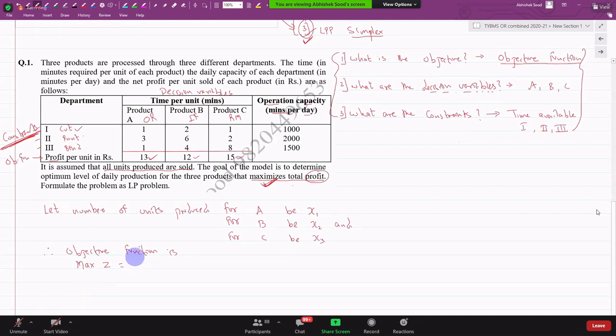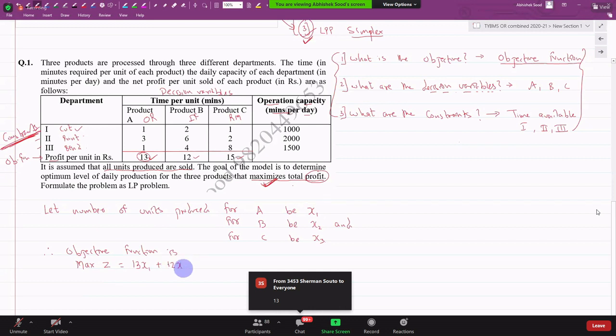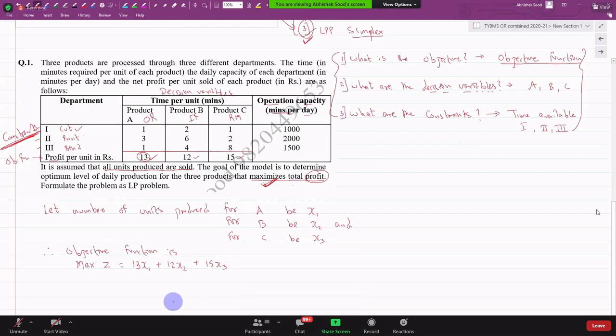Max Z. Tell me this: if 1 unit of A gives me a profit of 13 rupees, what will x1 give? Quickly tell me, what will x1 give? 13x1, plus 12x2, plus 15x3.